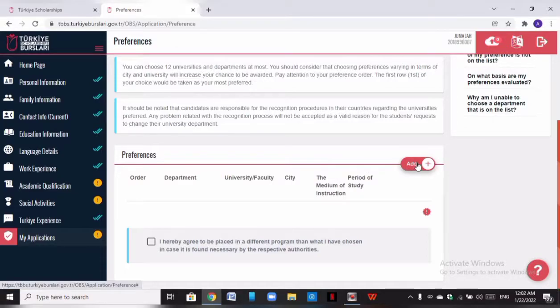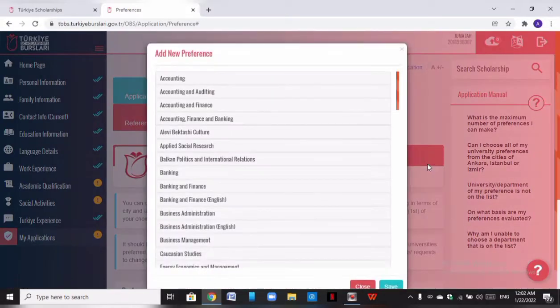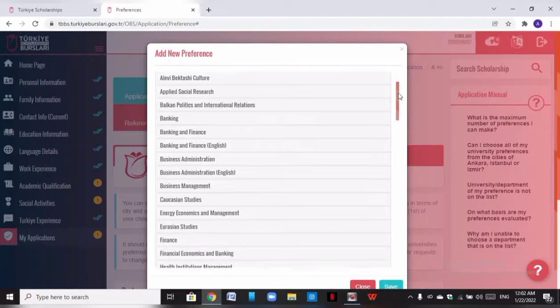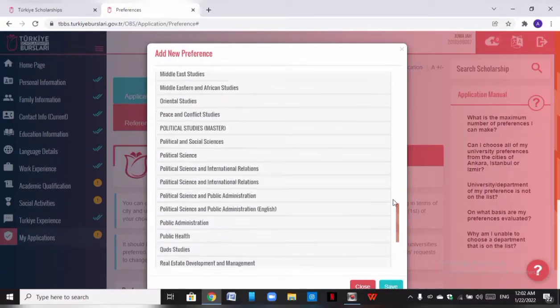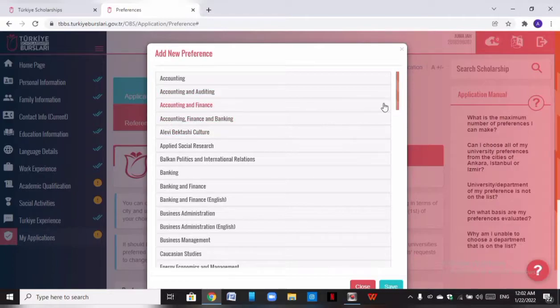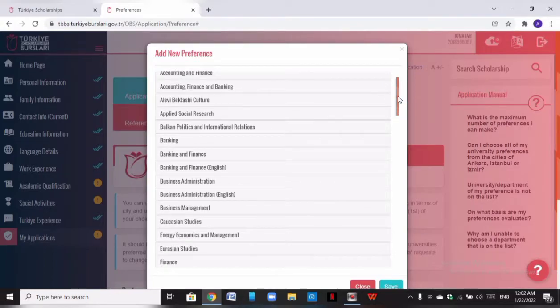So you can click and add universities. The first university and course you choose, the scholarship committee will take as your most important preference. So you have to be careful how you choose, which one you put first and which one you put last. So let's get started. Here, like I said, you have to check the courses here and click it. Like I said in the other video, you have to check the courses based on your previous academic background. If you read peace and conflict, you have to choose something that is related to peace and conflict because that is one of the conditions. That will even increase your chances.